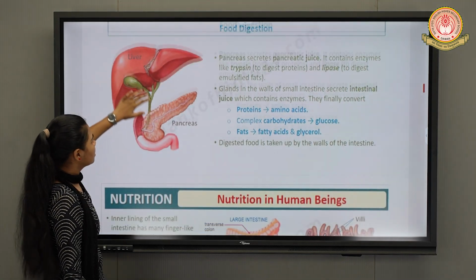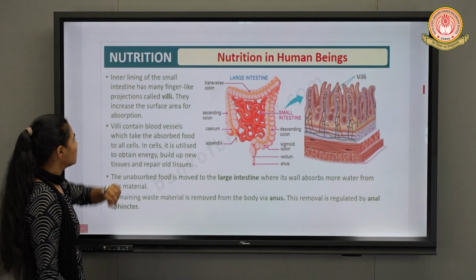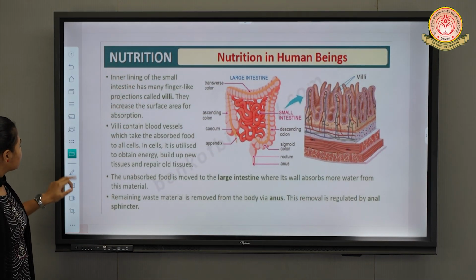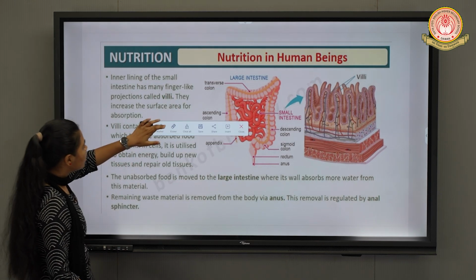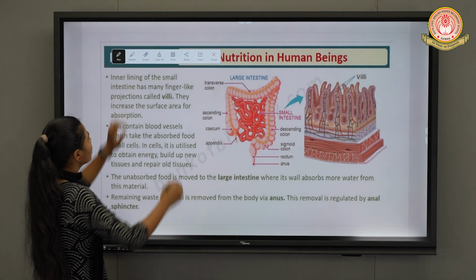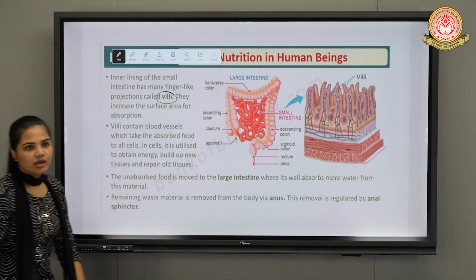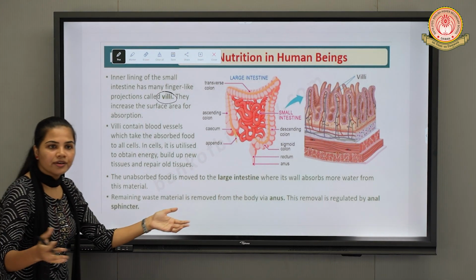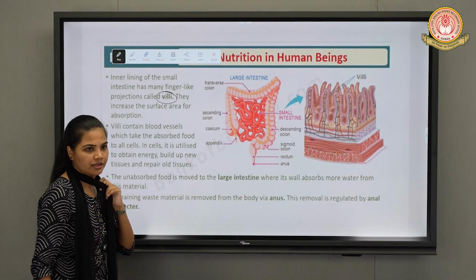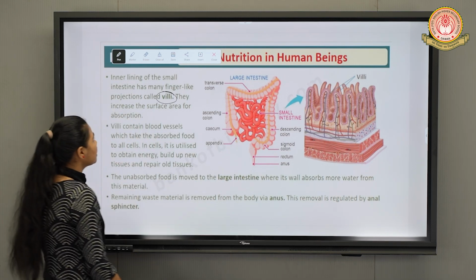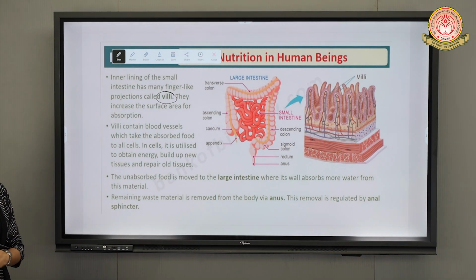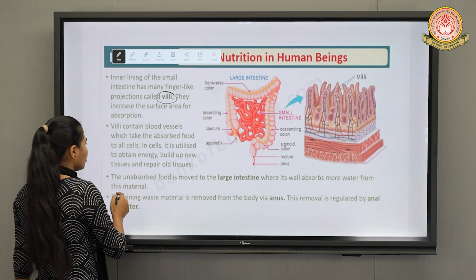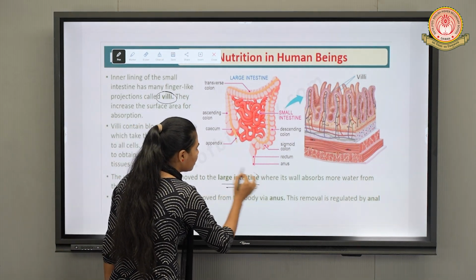Moving forward with the large intestine. Before proceeding with the large intestine, one more point is there about the villi, which are the finger-like projections present on the walls of the small intestine, which help in the absorption of food as well as increasing the surface area. Increase in the surface area as well as absorption of the nutrients from the intestinal walls. Now proceeding with the large intestine.